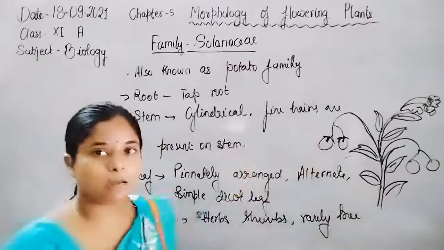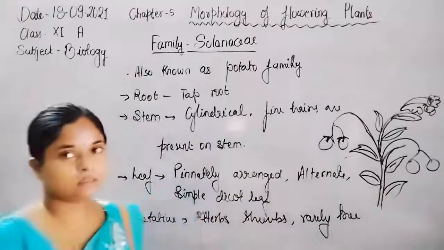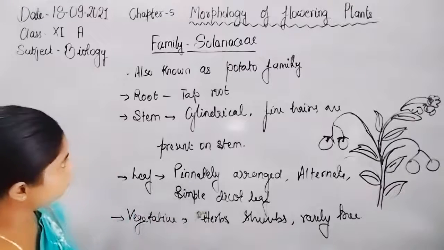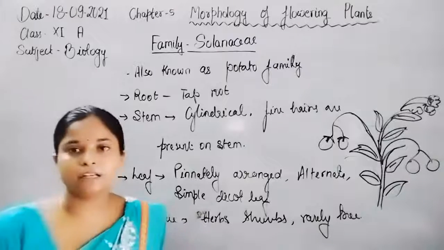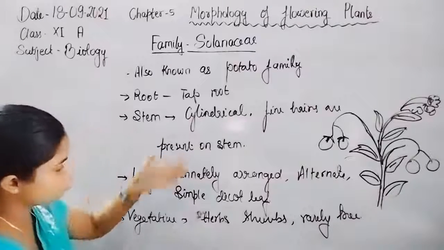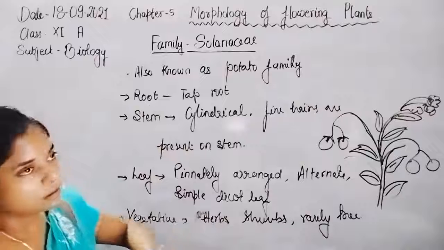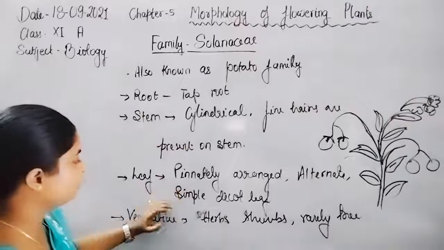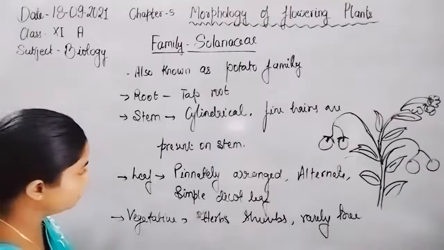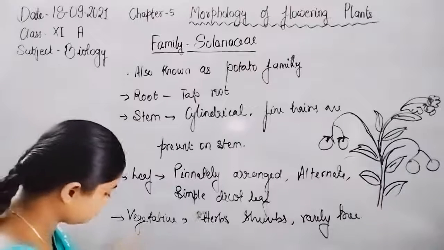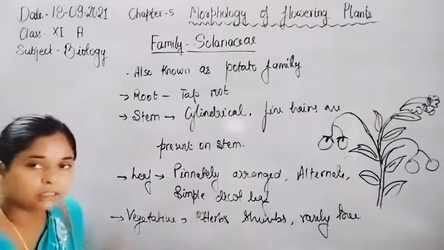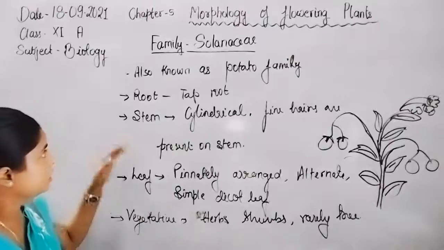Now let us discuss the inflorescence and floral characteristics, or how we can identify such a type of plant. What are the characteristics of the Solanaceae? They are also known as the potato family, because the well-known plant is potato from the family Solanaceae. Their vegetative characteristics: they are herb, shrub, or rarely tree.